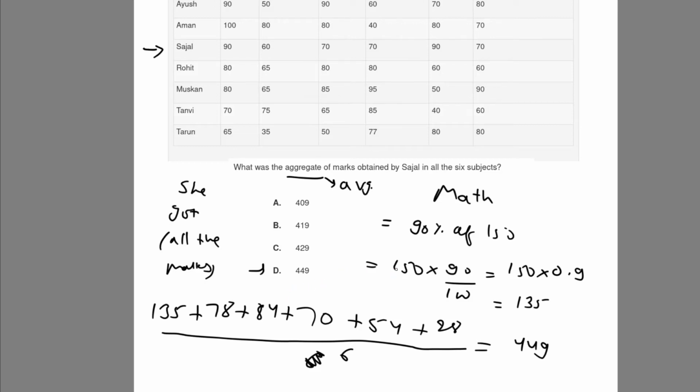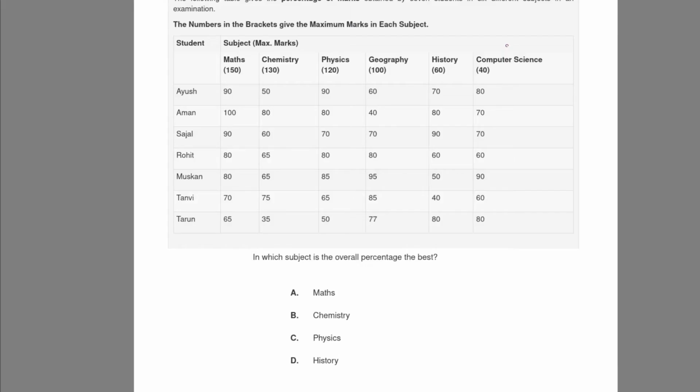Let's move to the next question. Alright, let's look at this question. The question says, in which subject is the overall percentage best? This question can be done with intuition or mathematically. I would suggest doing it with intuition because it is easy and there is very little probability of it going wrong. As you can see, the numbers given are in percentage, and they are asking in which subject the overall percentage is best.